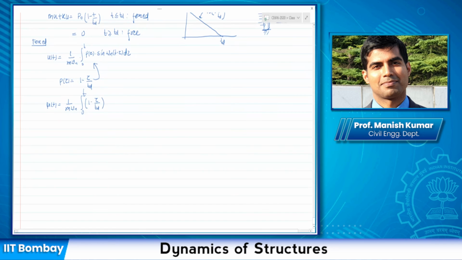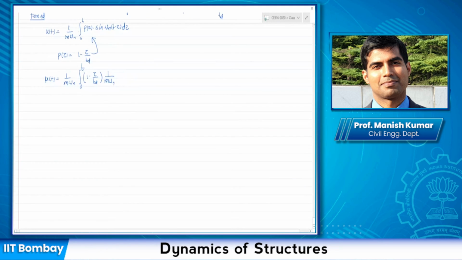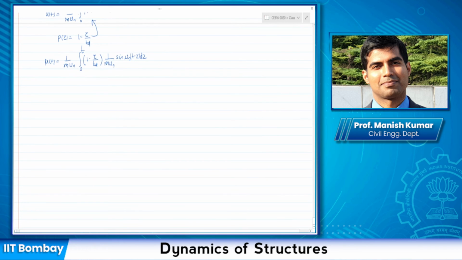Now, this derivation is not given in your book. In your book, only a triangular pulse is given. So you'll have to get this from this lecture or notes, and make sure that you try to derive it yourself. This is for all values of time smaller than the time duration, so this is the forced vibration phase. I can go ahead and integrate this to find out the response during the forced vibration phase.